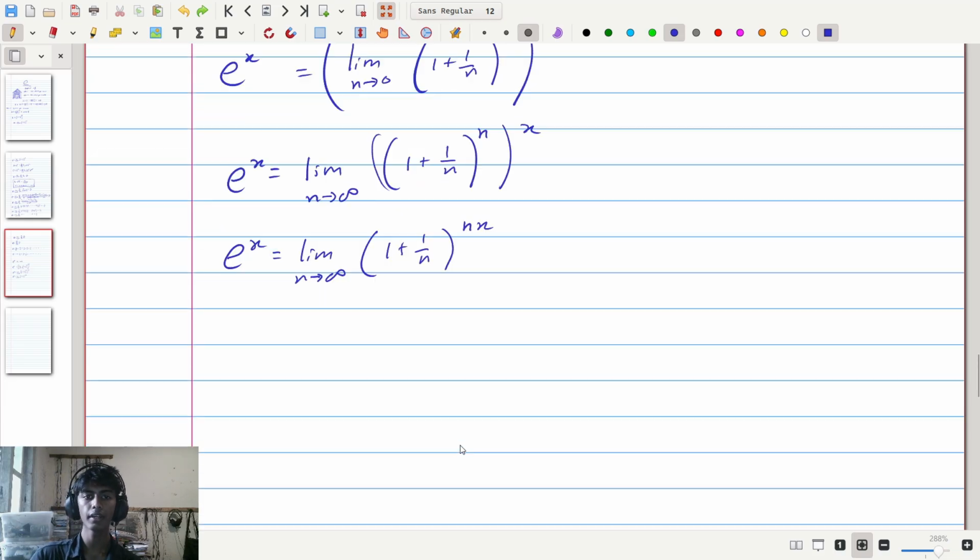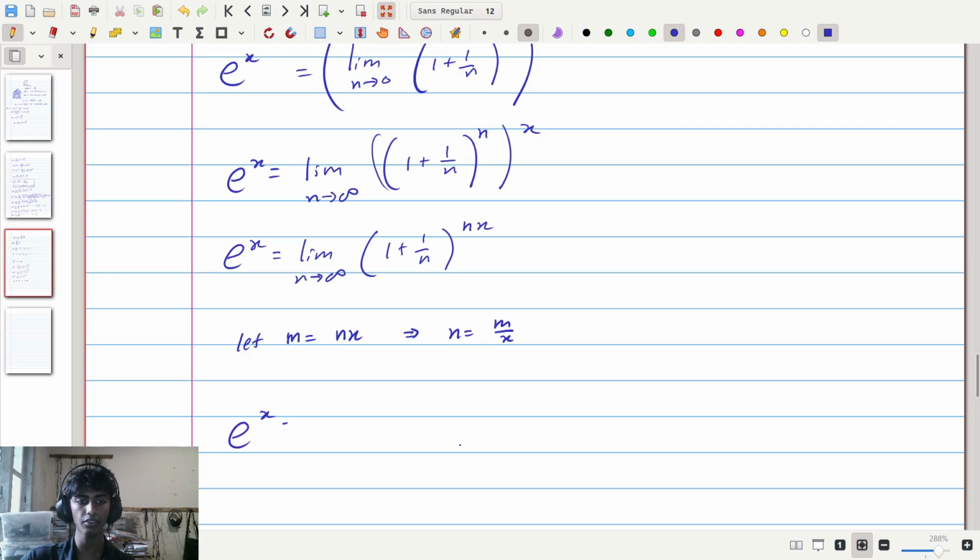Now let some other variable, which I'm going to call m, be equal to n times x, which then means that n is equal to m divided by x. So let's substitute this new variable into the function above.